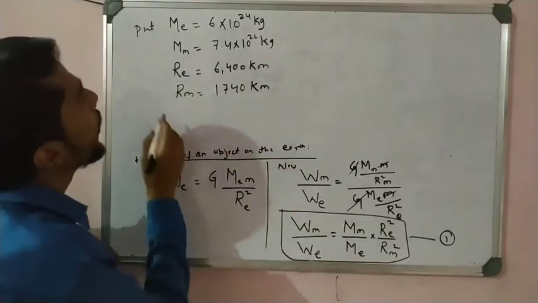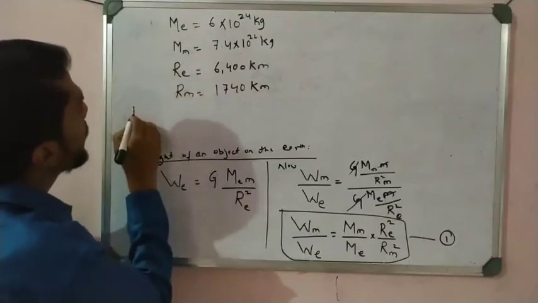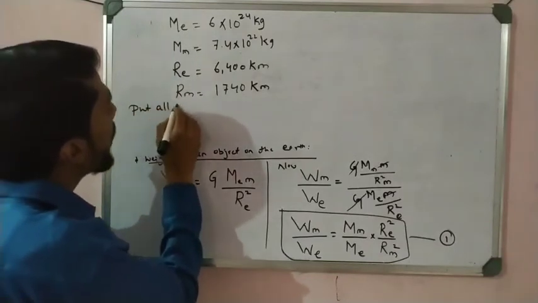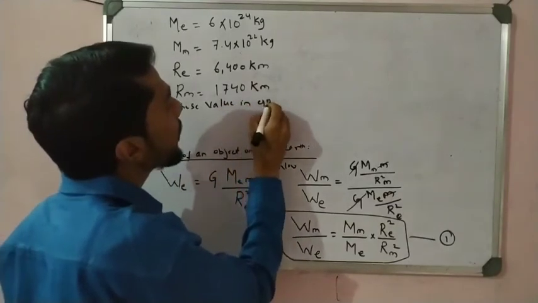So now put all these values in equation 1.